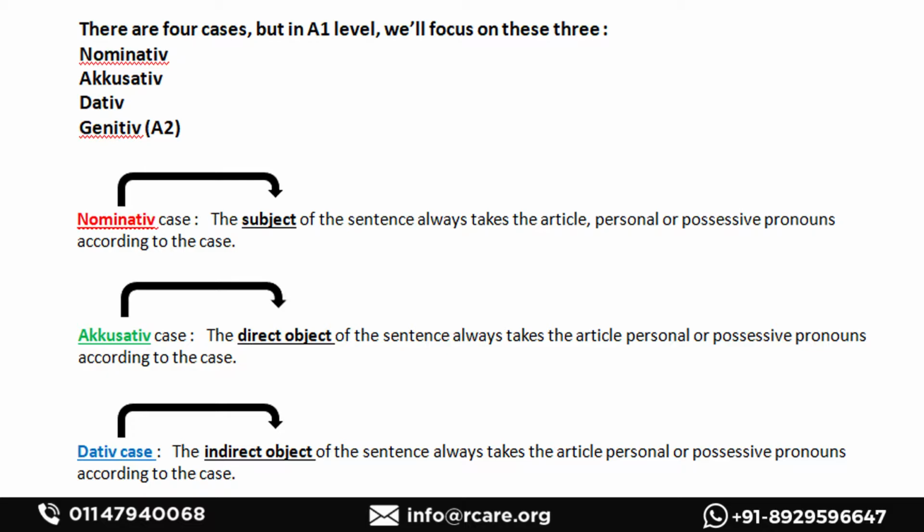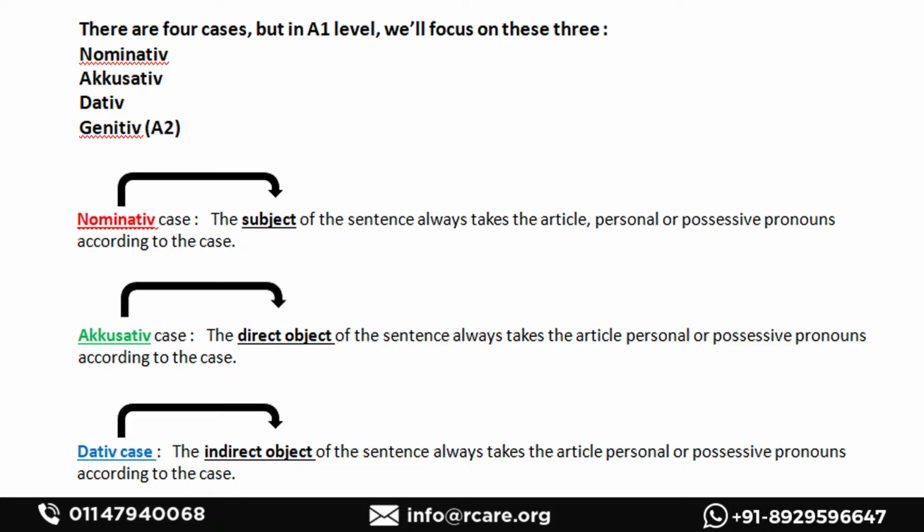Now, what about the third case, the dative case? When will it be applied? Dative case is also applied to the object of the sentence, but when the object is an indirect object. Indirect object means it answers questions like whom. For example, I am buying a gift.